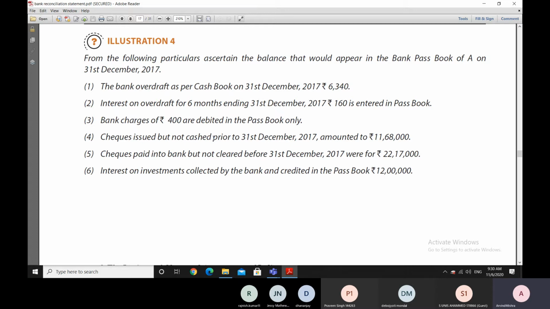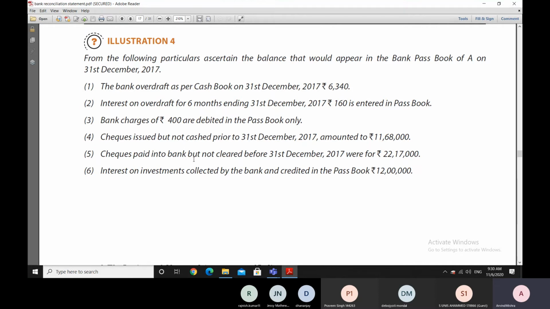So checks have been issued worth 11,68,000 rupees, but they have not yet been cashed before 31st December 2017. And on 31st December 2017, this bank reconciliation is being done. So as on 31st December 2017, when we are looking at the bank passbook and our cash book, we are finding that these checks which were issued but not cashed are entered in the cash book but not entered in the bank passbook.